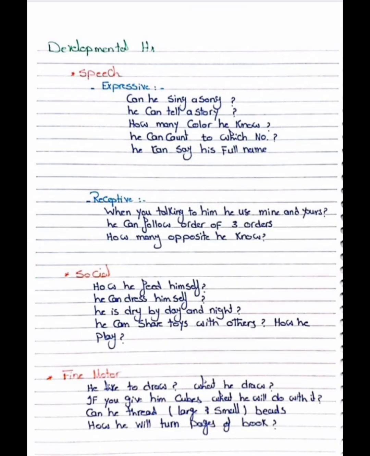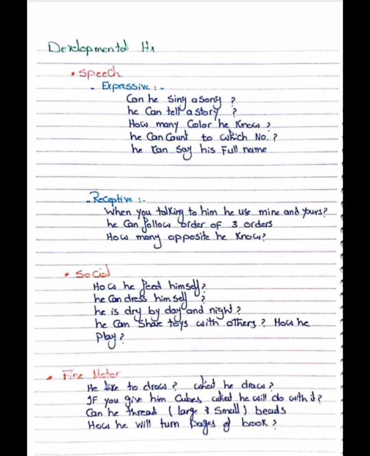Now in history, we are asking the developmental history. First, go for the speech. So speech is two types, that is expressive and receptive. For expressive, we can ask like, can he sing a song? He can tell a story, how many colors he knows, he can count to which number, and he can say his full name or not. Receptive, we ask like, when you are talking to him, he uses mine and yours. He can follow orders of three orders, how many opposites he knows. So these are what we can ask for speech.